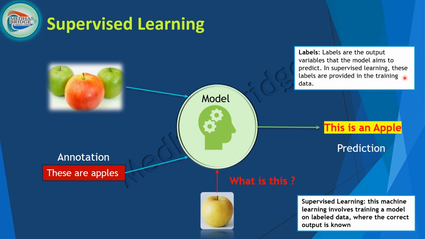In supervised learning, these labels are provided in the training data, right? Supervised learning in machine learning involves training the model on labeled data where the correct output is known. So the correct output is known, and you learn first, and then from there you start predicting the next time when we see similar kinds of objects, things, right? That is what I can call labeled data.